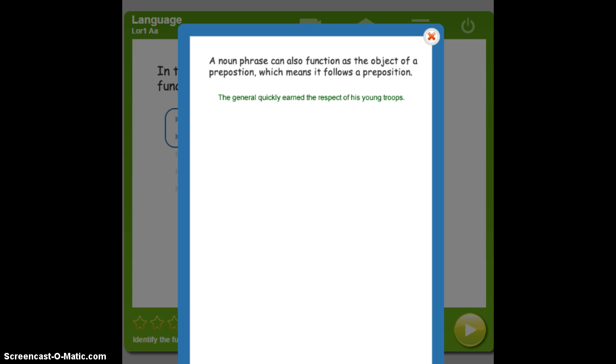A noun phrase can also function as the object of a preposition, which means it follows a preposition in a sentence. Let's look at the sentence below. The general quickly earned the respect of his young troops. Which noun phrase follows a preposition in this sentence? The noun phrase, his young troops, follows the preposition of in the sentence. His young troops therefore functions as the object of the preposition of.